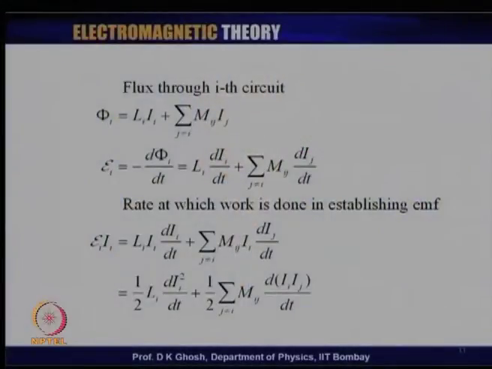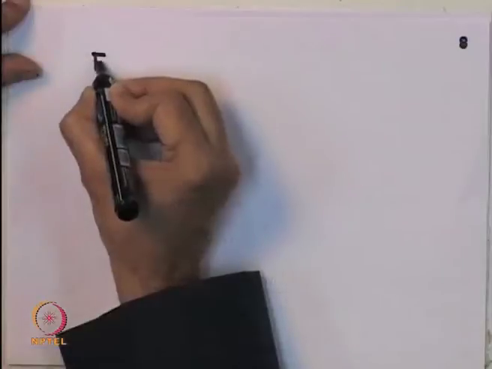So, in order to calculate the total energy, we have to take into account both these situations. So, let us see how it works. I am going to calculate how much is the flux through the ith circuit. Supposing I have a very large number of loops, what is the flux change through the ith circuit?